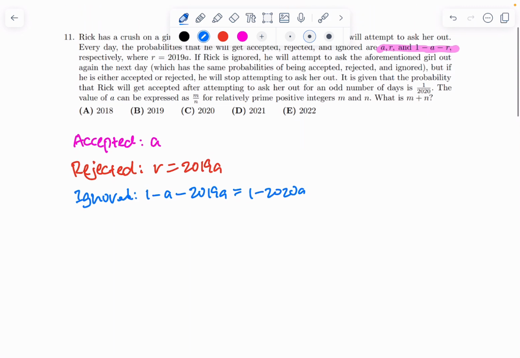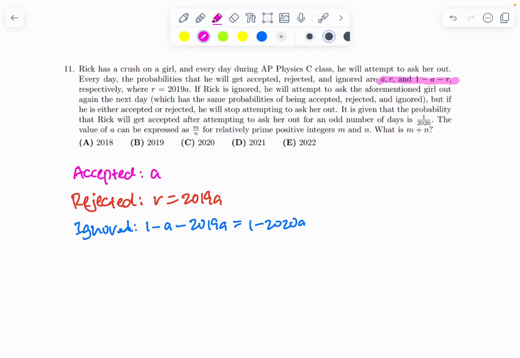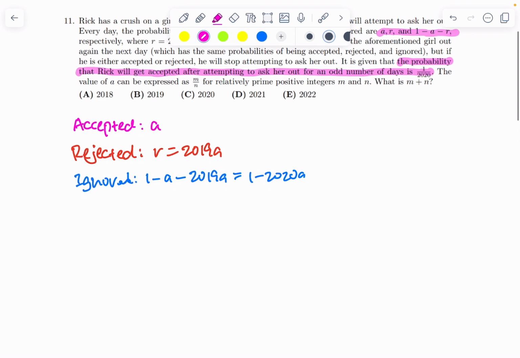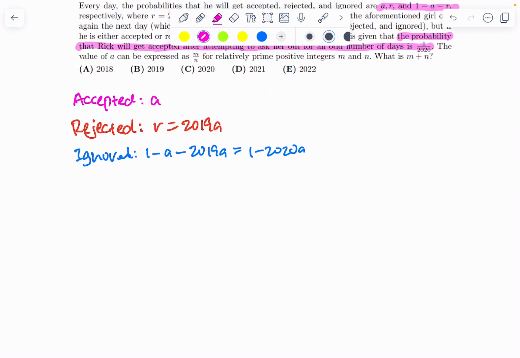Okay, so now what do we do? Well, now we have to look at our second condition, which is that the probability that Rick will get accepted after attempting to ask her out for an odd number of days is 1 over 2020. Well, what does this mean? We can split this into the different situations.